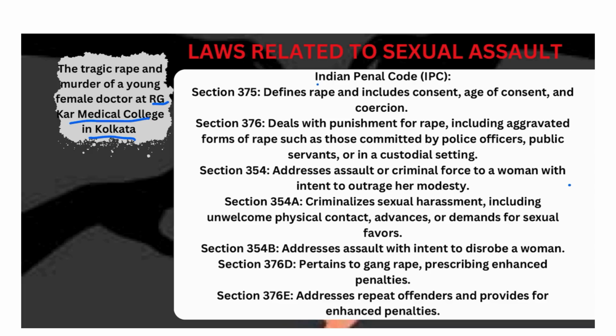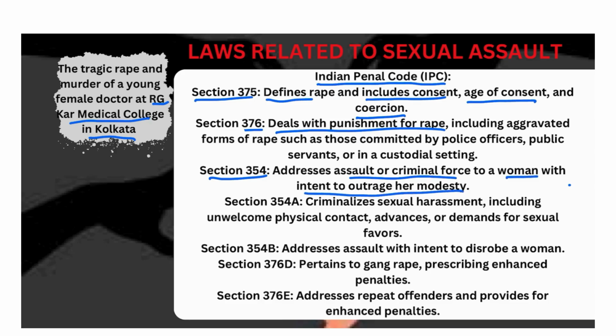Sexual assault is covered in the Indian Penal Code, and we have some sections dealing with rape and the penalties for rape. The first is Section 375. It defines rape and it includes consent, age of consent, and coercion. Section 376 deals with punishment for rape. Section 354 addresses assault or criminal force to a woman with intent to outrage her modesty.